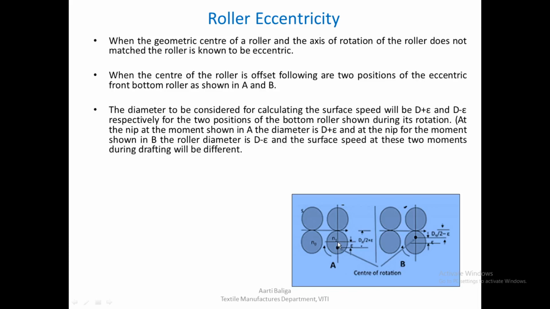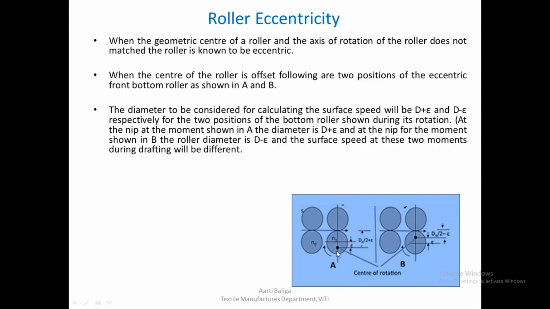Now for considering the surface speed of this particular roller, in this case it would be d plus epsilon, whereas in this case it would be d minus epsilon respectively for the two positions of this bottom roller during its rotation. At the nip, at the moment shown in A, we are trying to find out the surface speed at this particular moment when the roller is in this position.